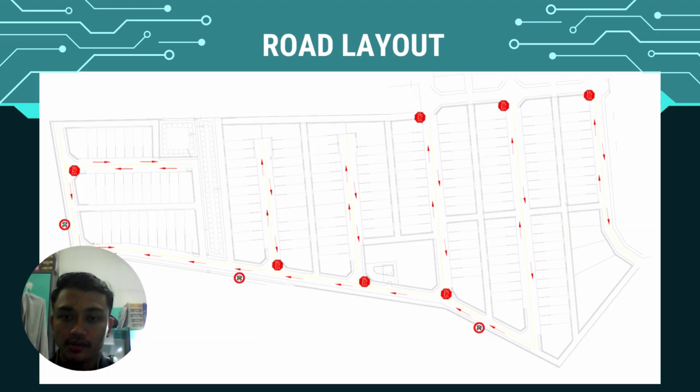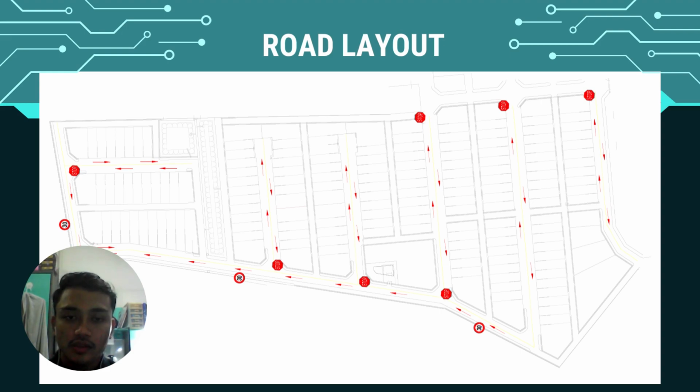Okay, next. This is our road layout. As you can see, the arrow is the two-way direction for each row of houses.